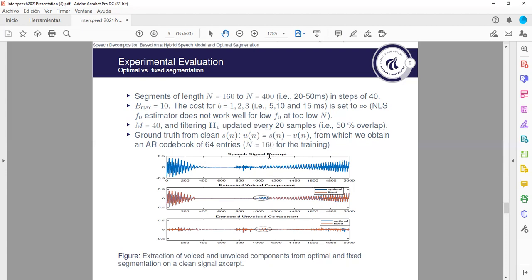And here we have an example of a clean speech signal excerpt. We extract based on fixed segments and the optimal segmentation. One sees, for example, the orange, which is the voice part from the fixed segmentation. We are not able to capture this periodic part, which corresponds to voice pitch. And we can capture it, of course, if we use the optimal segmentation. Therefore, if we have a good extracted voice component, the consequence is that the unvoiced component is more stochastic, which doesn't happen if we use a fixed segmentation with some periodic part.